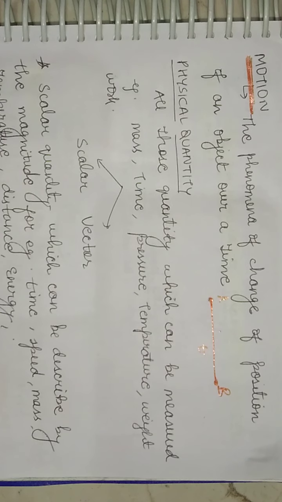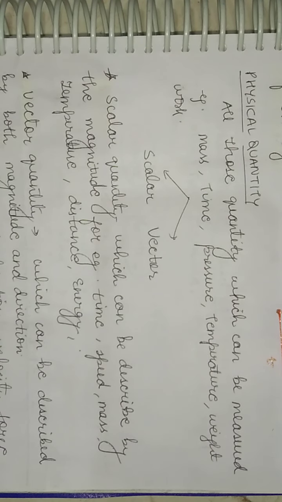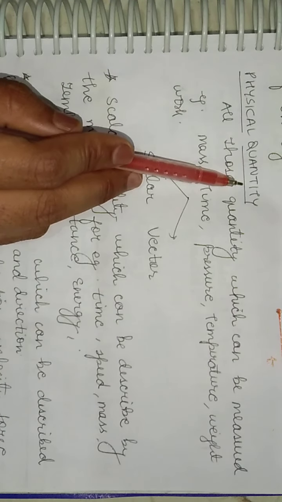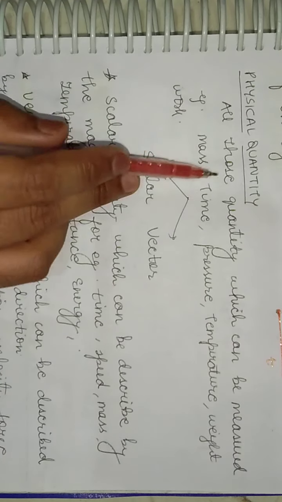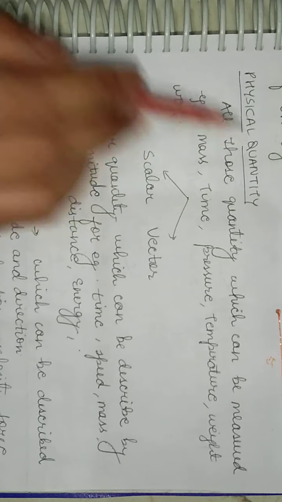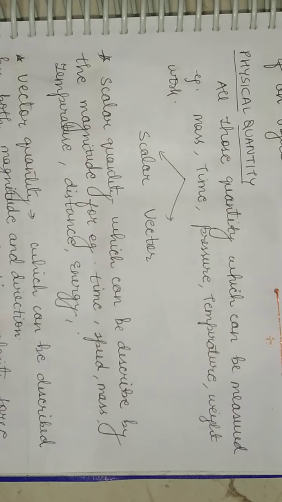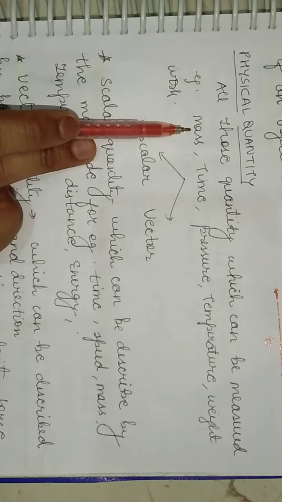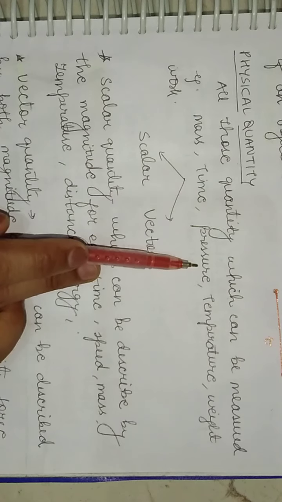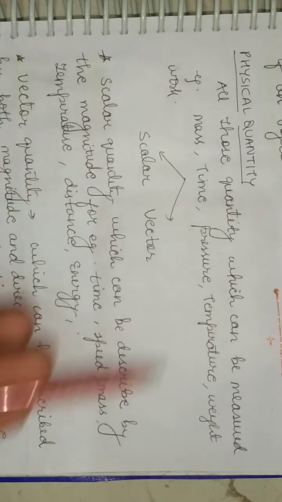Now students, a very important thing in your chapter is the physical quantity. Right? So we should know what exactly we mean by the physical quantity. Now, all those quantities which can be measured are said to be physical quantities. Right students? Now, what are these quantities? For example, mass. Can we measure mass? Yes, of course. Can we measure time? Yes, we can measure pressure, temperature, weight, work. We can measure all these things.